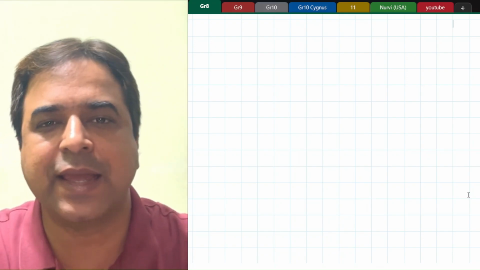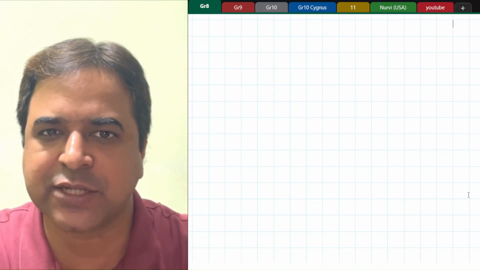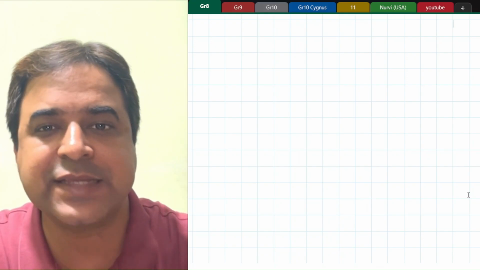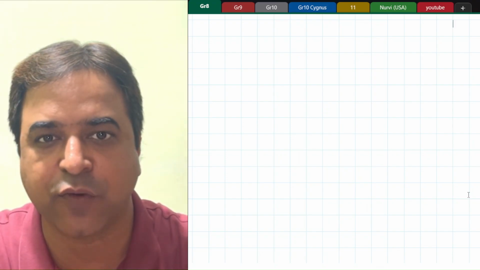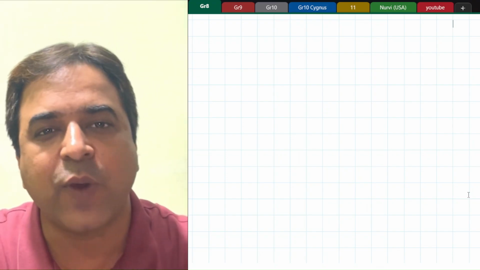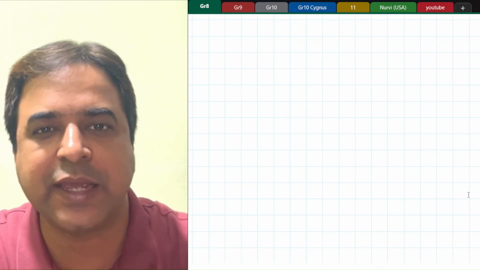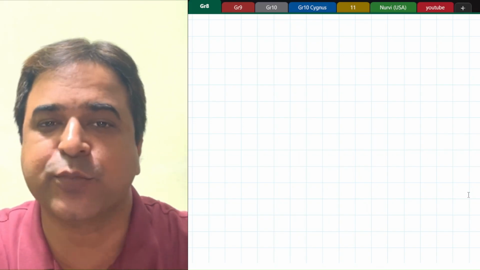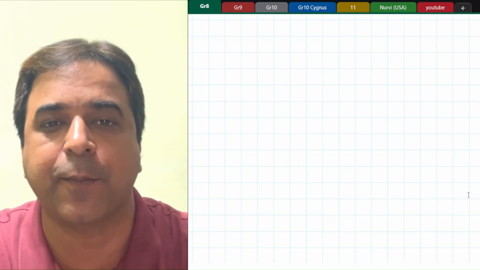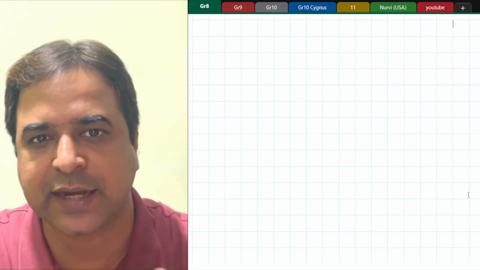What do you mean by chemical reaction? In a chemical reaction, what will happen? Always new substances are going to form, or you can say when two or more reactants are reacting, they will be forming new products. These products will have totally different properties with respect to their reactants.